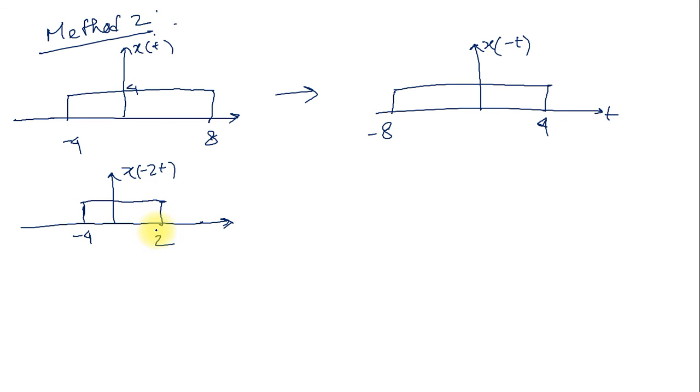Maybe minus 4 looks smaller and 2 larger, you can be confused, but it is just a drawing error, nothing else. So minus 4 to 2. Now another operator is left, addition, that means advance.